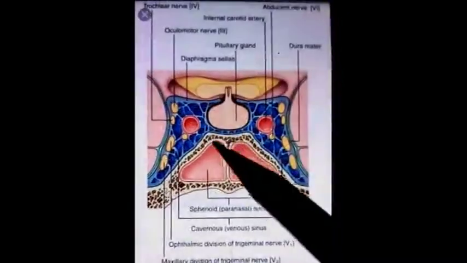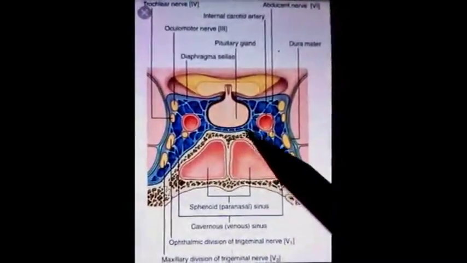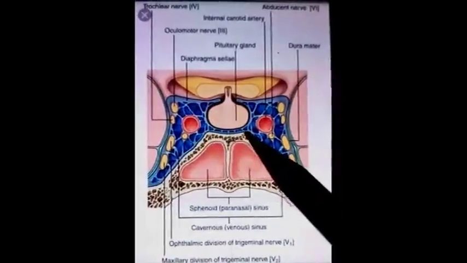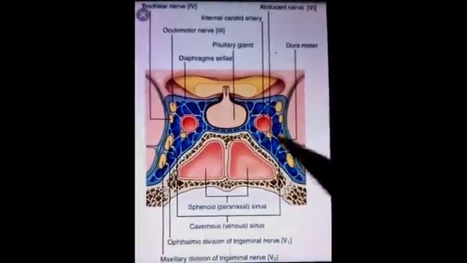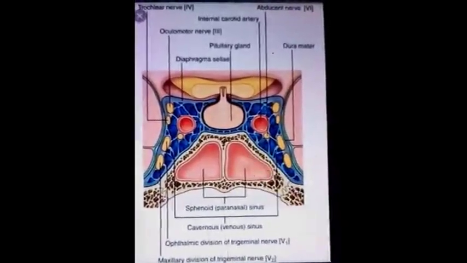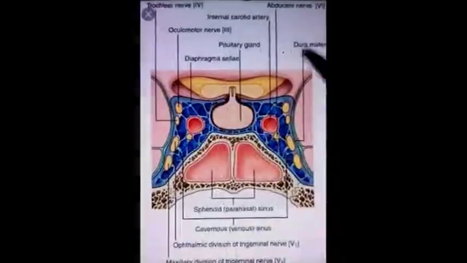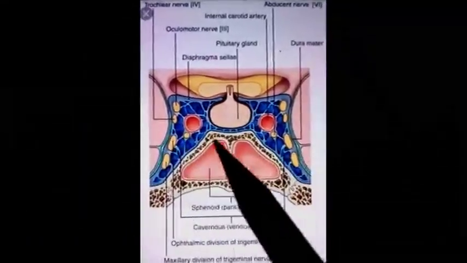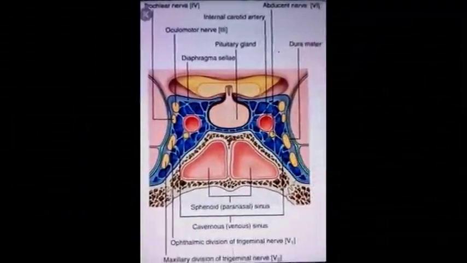Then the hypophyseal fossa or pituitary fossa formed by this deep part of the sphenoid bone. And third is the sphenoidal air sinuses. These are also present inferior to the pituitary gland. On both sides there is presence of cavernous sinus and their contents.